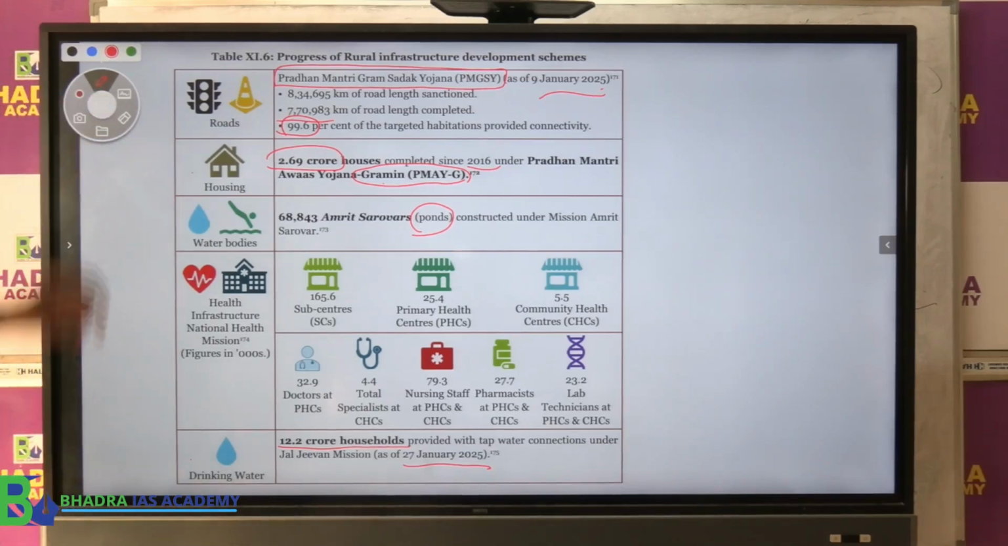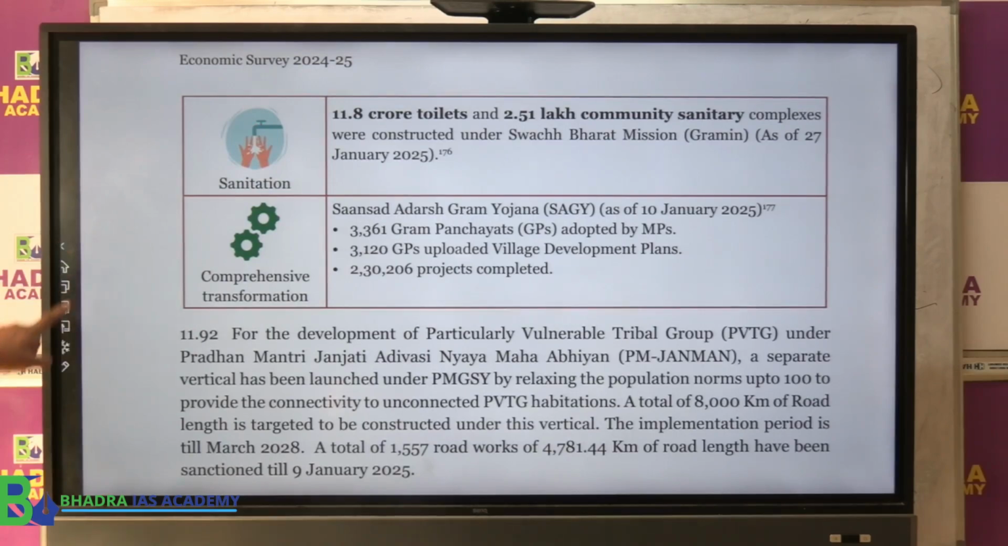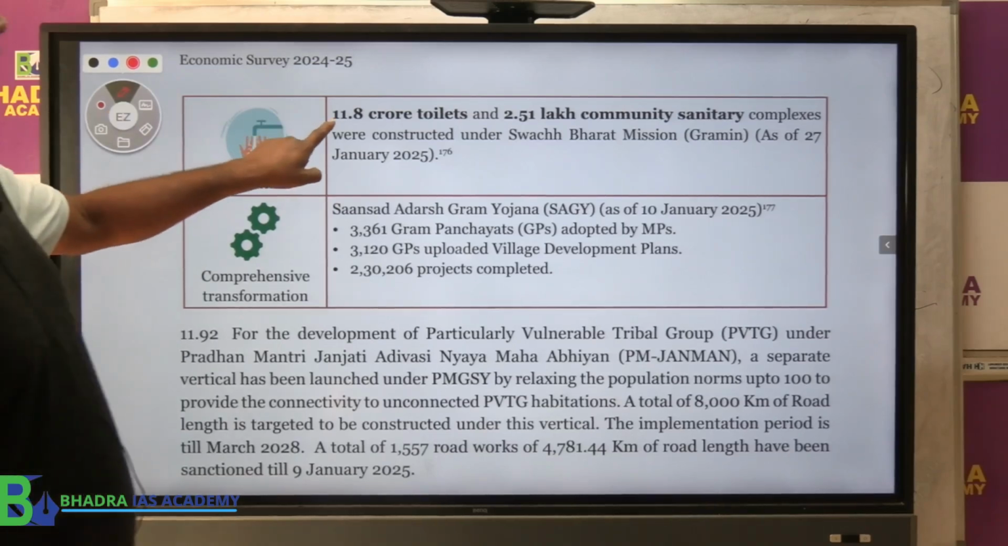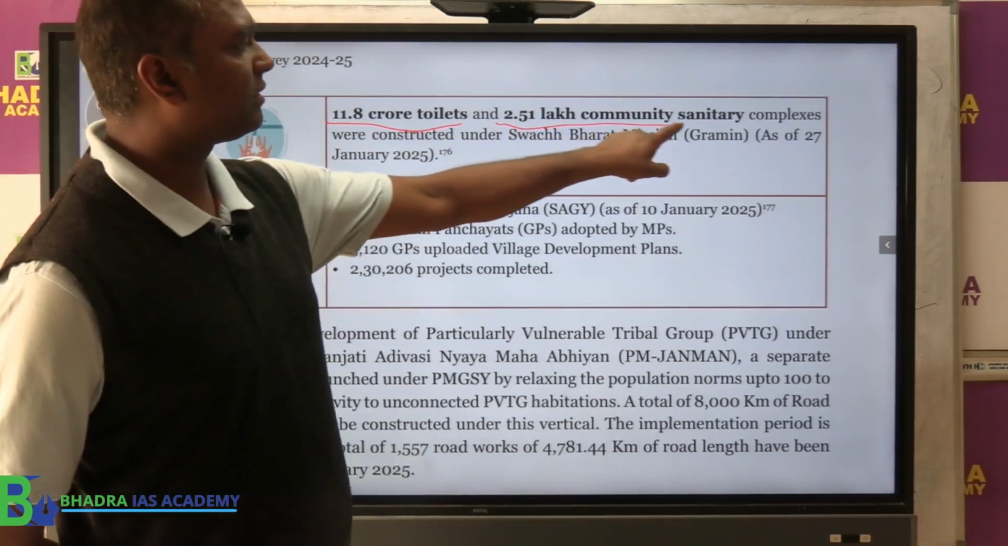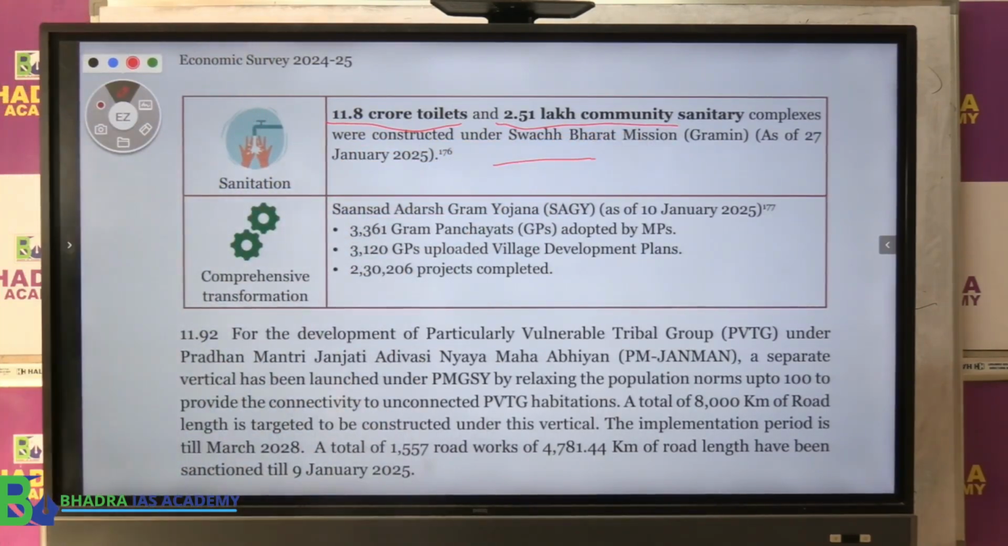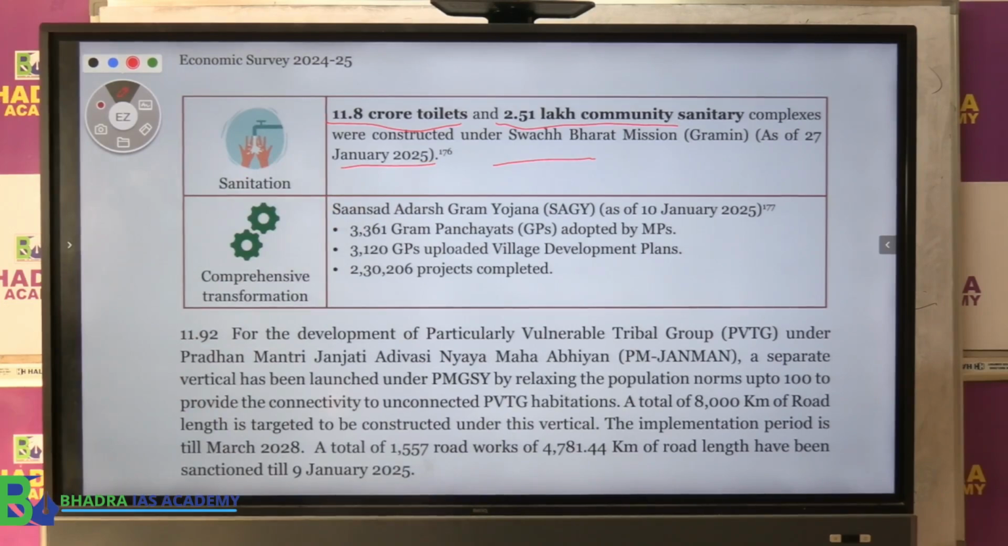Then what about the Swachh Bharat Abhiyan? When you talk about community Swachh Bharat development, about 11.8 crore toilets and 2.5 lakh community toilets and sanitary facilities have been constructed. This is also a January 2025 update.